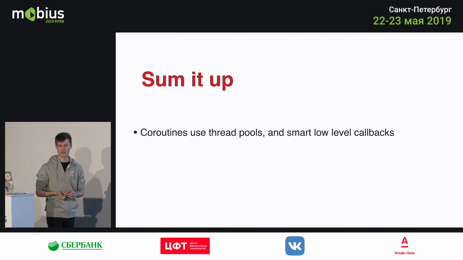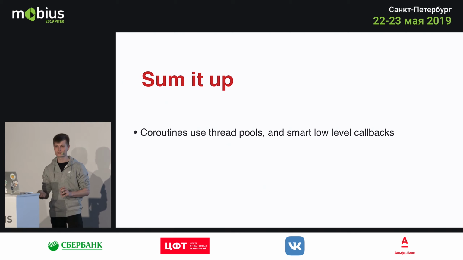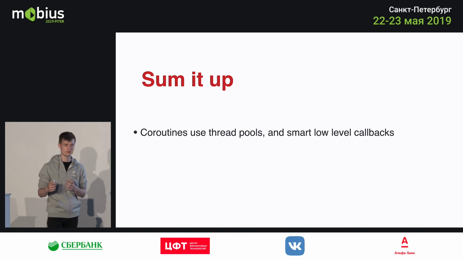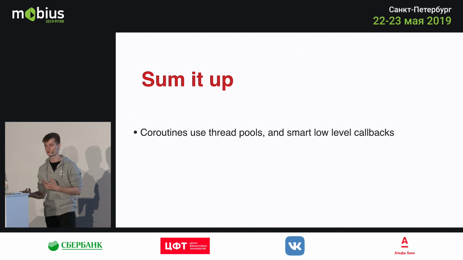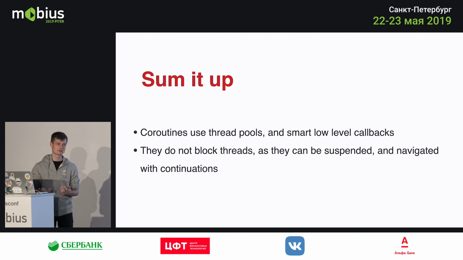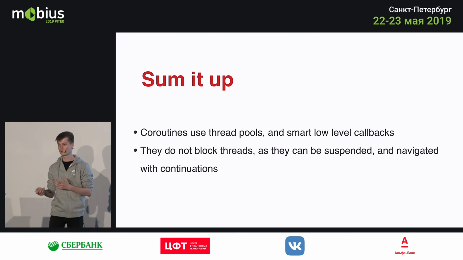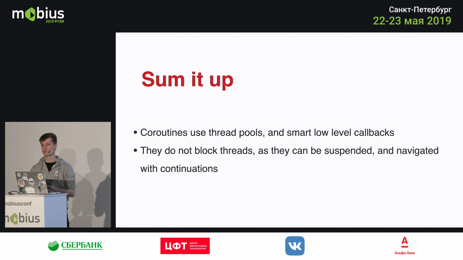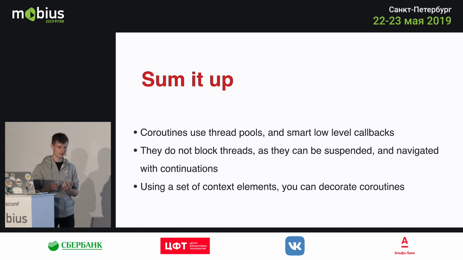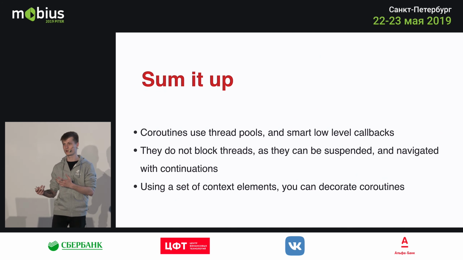To sum it up, coroutines are really nice in a way that they use pre-existing thread pools and low-level callbacks on the system level, so they don't really bring any overhead to the code. They don't really block threads, they just suspend functions, so you don't have to worry about blocking something. They're safe and clean in that way as well. And they navigate using the continuation constructs and using a set of elements you predefined for yourself, for your use case.